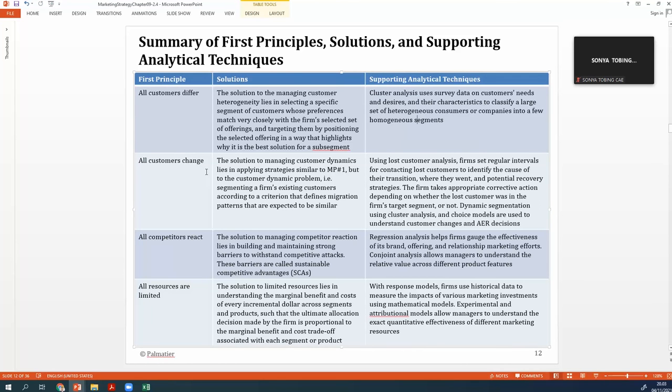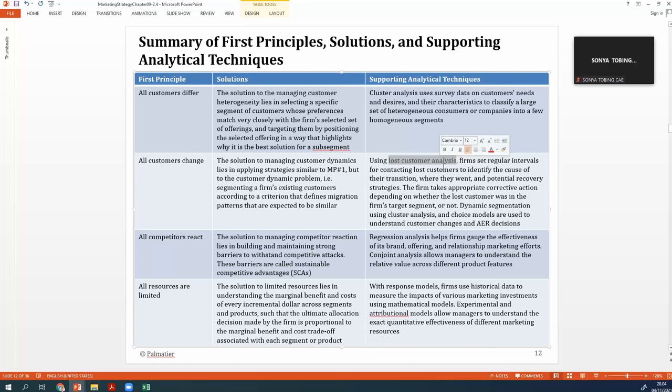All customers change. What is the solution? Segmenting a firm's existing customers according to the migration pattern, using lost customer analysis, like the RFM model. The lost customer is the one with the lowest recency, the longest recency, with high frequency and high monetary value. So this is the lost customer.